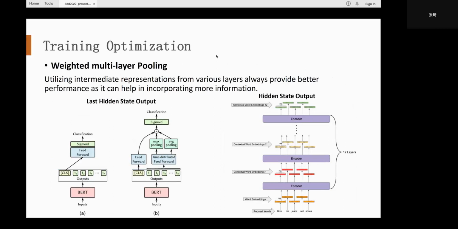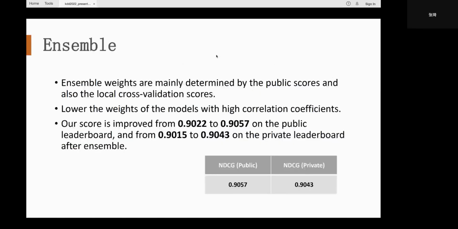Due to the multi-layer structure of transformers, different layers capture different levels of representations. The output of the last layer may not always be the best representation of the inputs, so weighted multi-layer pooling was used to get the final representation from different hidden layer outputs.